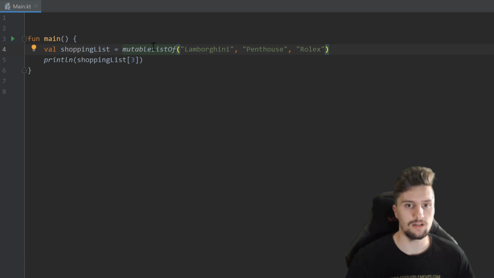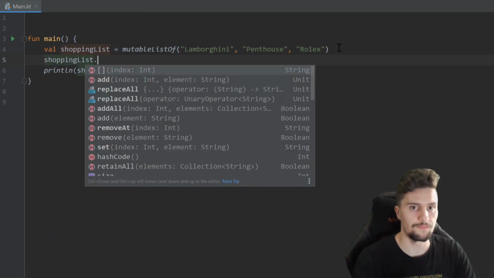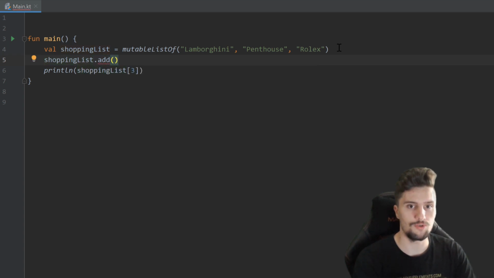So now we declared that as a mutable list, which means we can always add and remove entries of that list. So as you can see, the highest index is Rolex with the index 2. But what we could do now is we could use our shopping list dot add to add an item to that list, which will just be appended to the last item of that list, so after Rolex. And we could just specify another string here.